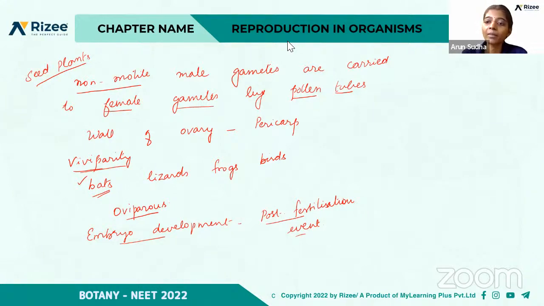Be clear with all the tables, because they may ask questions related to lifespan and the number of chromosomes in the meiocyte and gametes. Also be clear with the diagrams, like vegetative propagation in potato and in the case of offset. Be clear with the number of chromosomes in a particular organism, and also calculation-type questions: if they give the number of chromosomes in the meiocyte, what is the number in gametes or any type of cell?